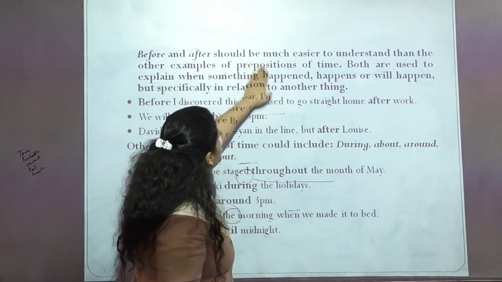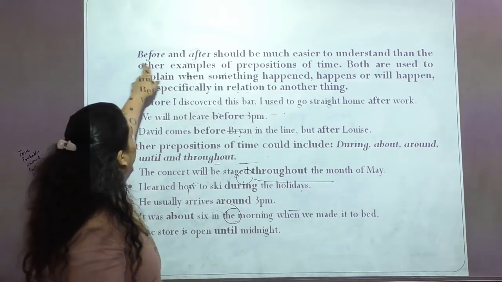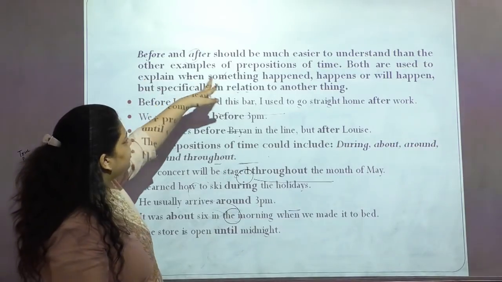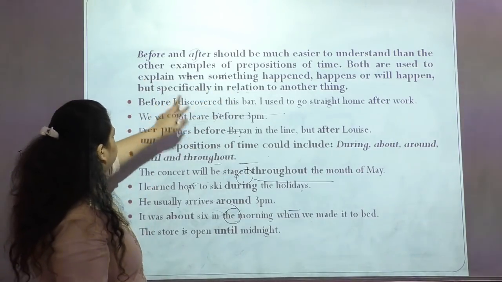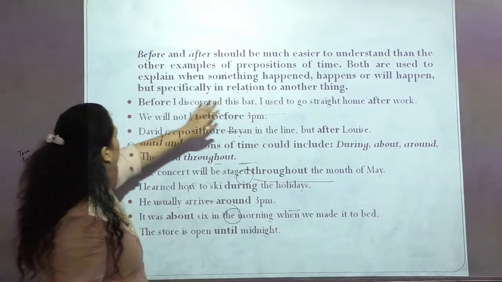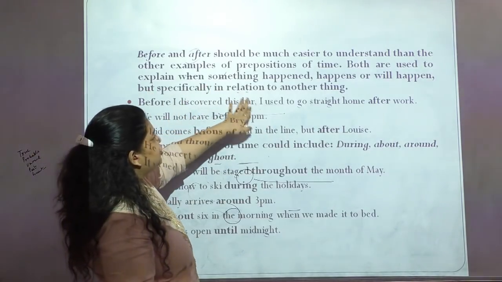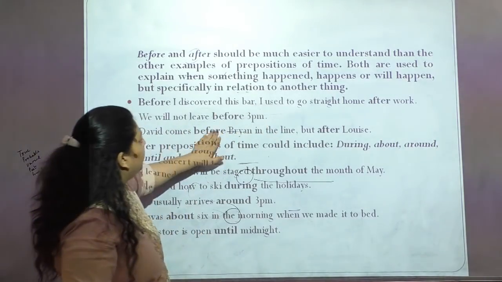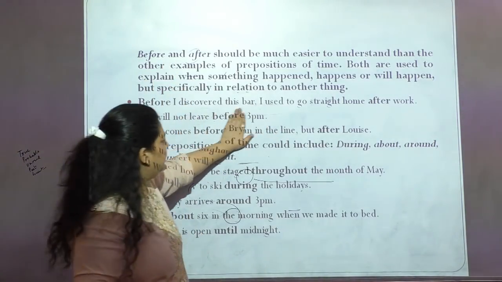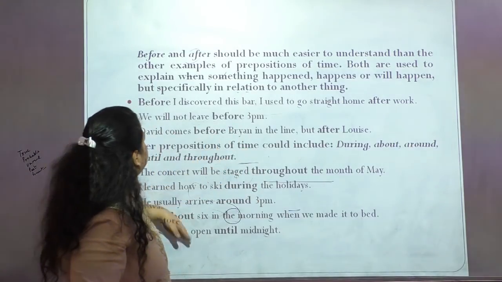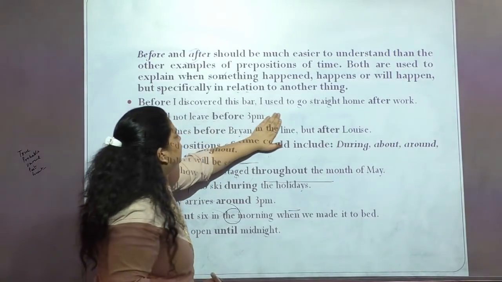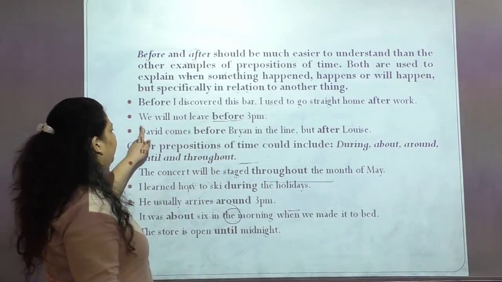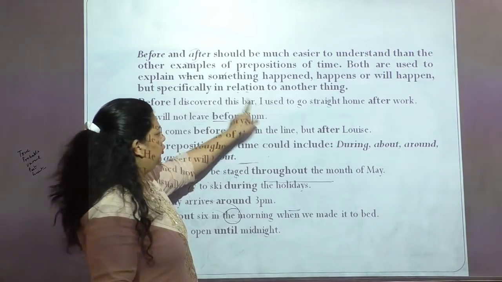Now before and after should be much easier to understand than the other examples of preposition of time. So when something happens or will happen, but specifically in relation to other things. Not going into the details here, let's understand with the help of examples for the clear picture. We will not leave before 3 p.m. So what is happening here? I am talking about the time, that I would not leave from here before 3 p.m.